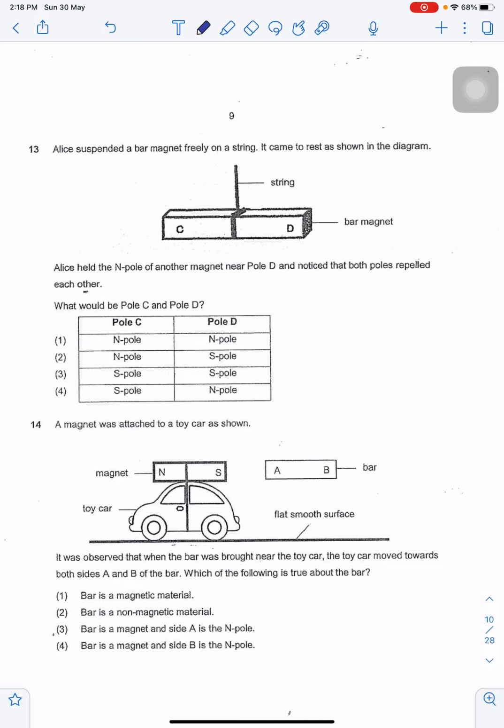Question 13. Alice suspended a bar magnet freely on a string. It came to rest as shown in the diagram. Alice held the end pole of another magnet near pole D and noticed that both poles repelled each other. Okay, let's pretend there's another magnet here. This is the end pole and they repelled. If they repelled, this means that pole D has to be N as well, has to be the north pole. So if D is the north pole, C will be the south pole. So north pole, south pole, answer 4.